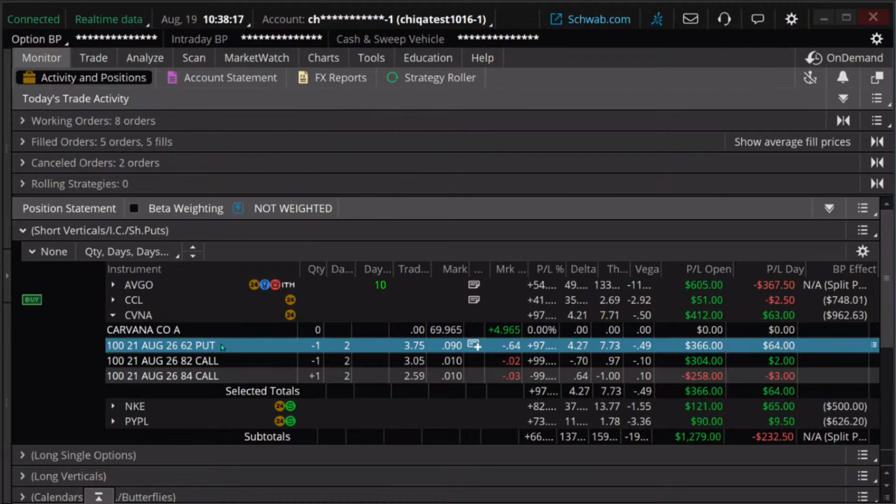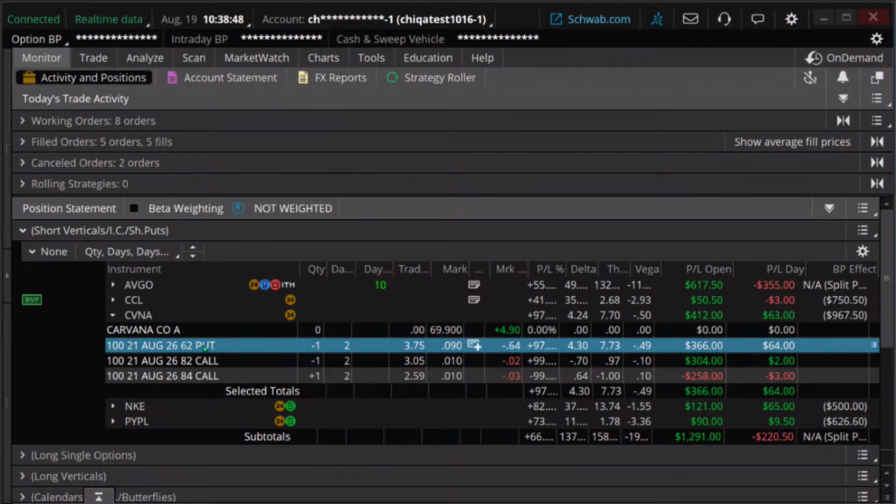But what I'm going to do is get out of the put and then get out of the call spread. I'm probably not going to try and get out of all 3 at once. Because when you're trying to get out of all 3 at once, you're asking the market maker to fill all 3, which means you're probably less likely to get as beneficial pricing on those. It just depends on the circumstance.